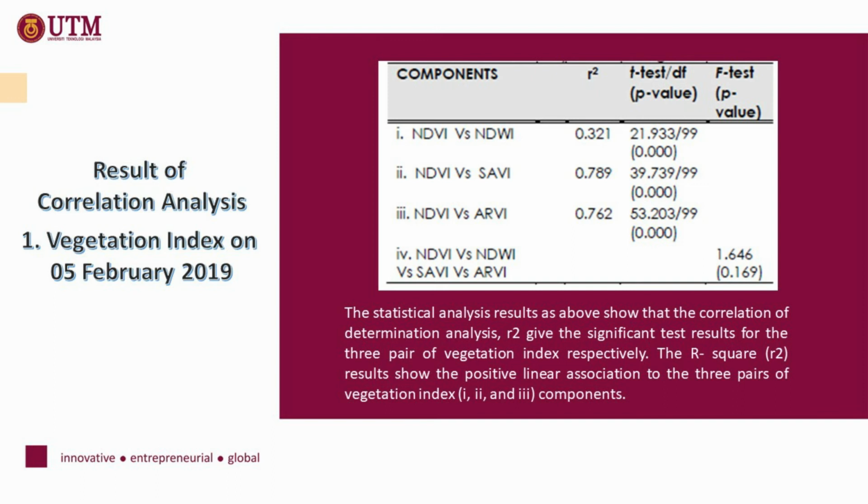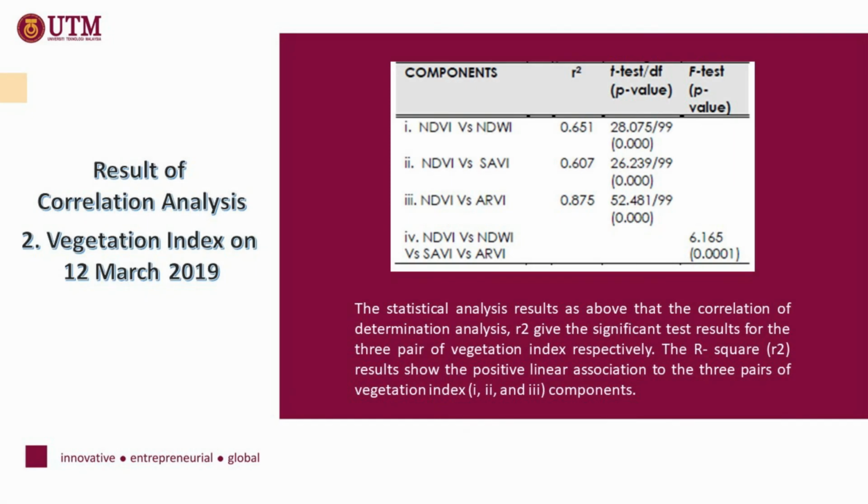Furthermore, the p-value 0.000 shows that NDVI is highly significant to NDWI, SAVI, and RV. Therefore, it is shown that each parameter has strong correlation, and it is strongly relevant to produce a trend model of vegetation health effect by air pollution in this study by using remote sensing technique.